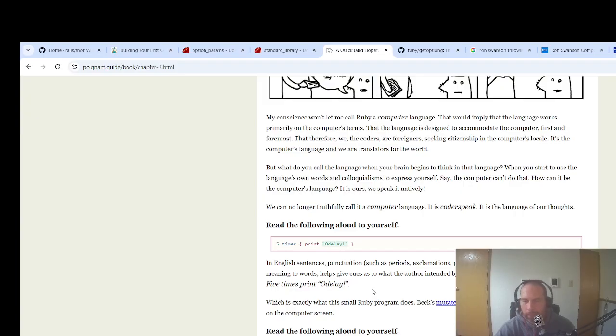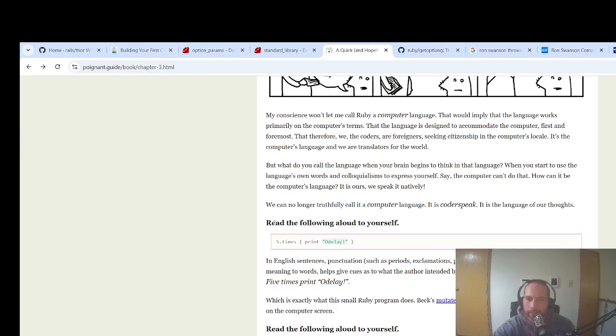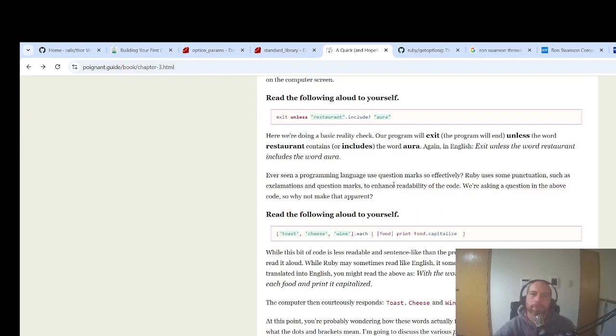Beck's mutated Spanish exclamation will print 5 times on the computer's screen. Beck's mutated Spanish. Huh. Then that's dead. Look into that later.